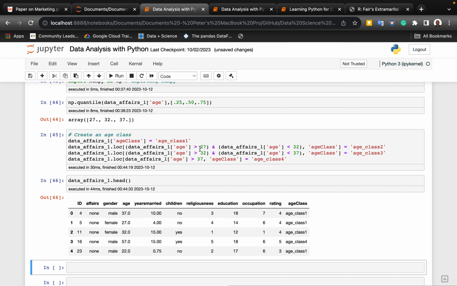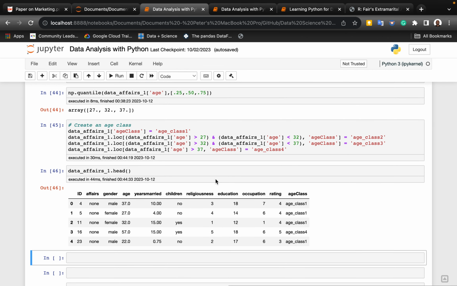So we said, yes, greater than 27, less than 32. Cool. And here we have greater than 32, less than 37, and here we have greater than 37. So this is supposed to be age class 4. I am surprised why we are having it as age class. But whatever you see here, this is age class 4. Why is this age class 1? What did age class 1 do? Yeah, because age class 1 isn't supposed to be anything.